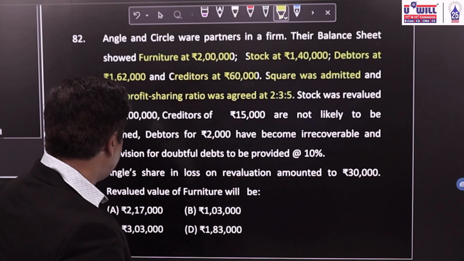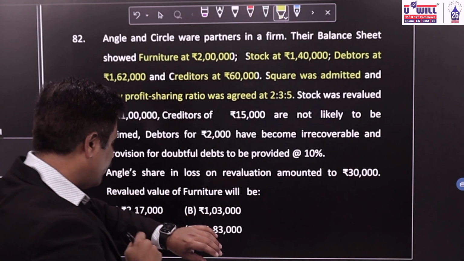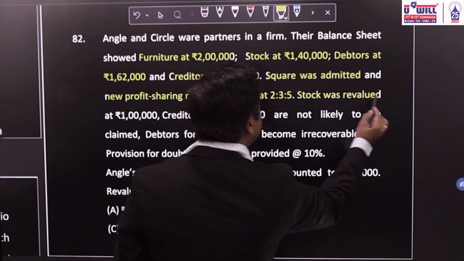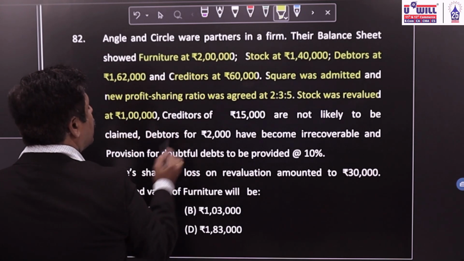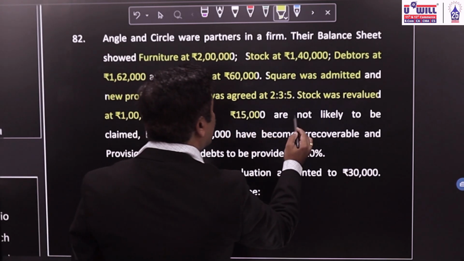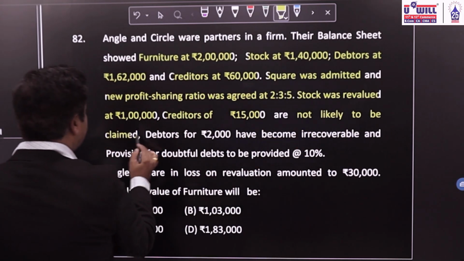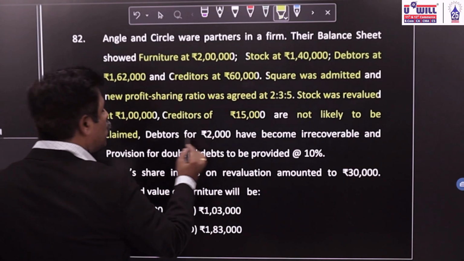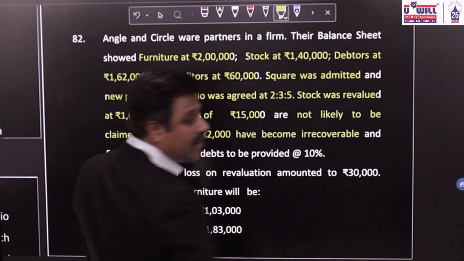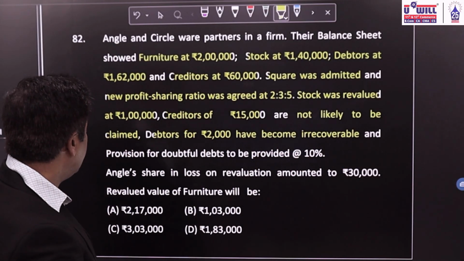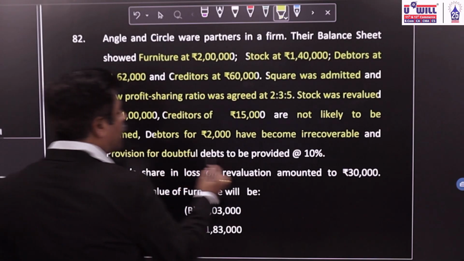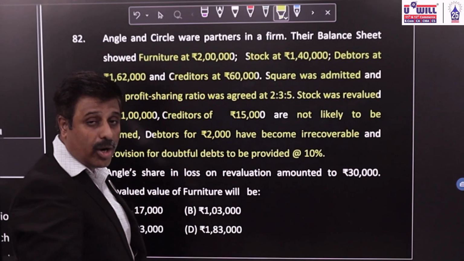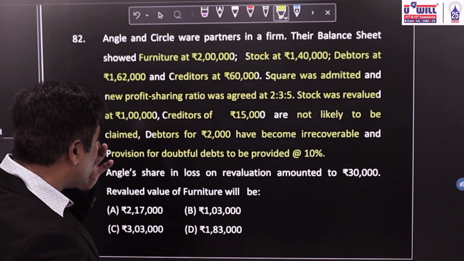Stock was revalued at rupees 1 lakh. Creditors of 15,000 are not likely to be paid. Debtors of 2,000 have become irrecoverable, means bad debts. And provision for doubtful debts also we have provided 10%. A lot of information is given related to admission of a partner.